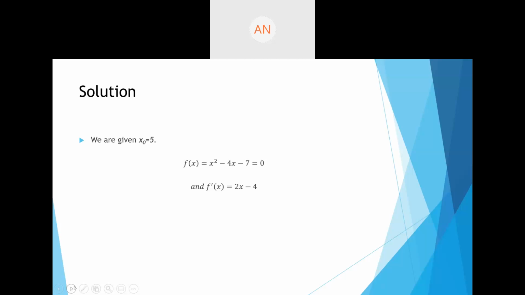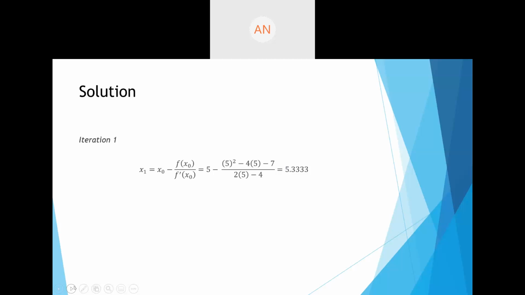And therefore, I find the first differentiation of the function, that is f dash of x. So f dash of x is 2x minus 4. We require this in the formula, so we always find the differentiation. Now we start with iteration 1. Once we have the function and the differentiation, we can start with iteration 1.